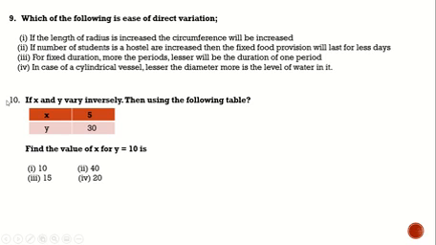Number ten: if x and y vary inversely, then using the following table, if x is equal to 5, y is equal to 30. Find the value of x for y is equal to 10. One, 10; two, 40; three, 15; four, 20.